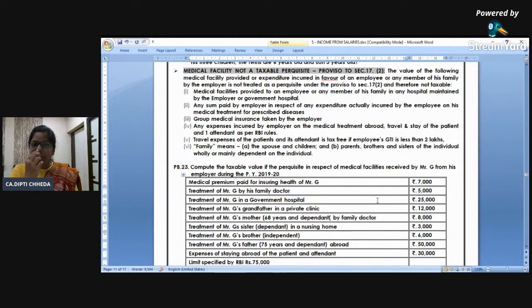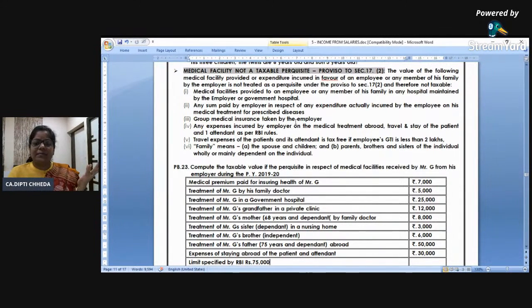Okay. Next perquisite is medical facility. Those who have done earlier, ma'am, private hospital up to 15,000, no, all that has gone now. It's only if you take treatment in a government hospital or hospital maintained by the employer. Like Reliance employees taking treatment in Leelavati hospital and they have a card and all, exempt. Okay. If you are taking treatment in any hospital but for specified diseases, HIV and others named in the list, exempt.